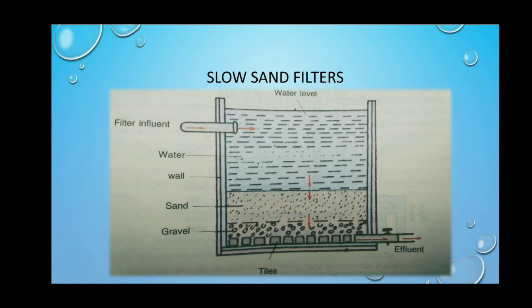Water passes slowly through the filter and is collected by tile drain pipes at the bottom, which later is pumped into a reservoir. If the water is turbid, slow sand filters are clogged soon. Therefore, turbid water should be clarified first by sedimentation. Thereafter, it can be passed through slow sand filters.